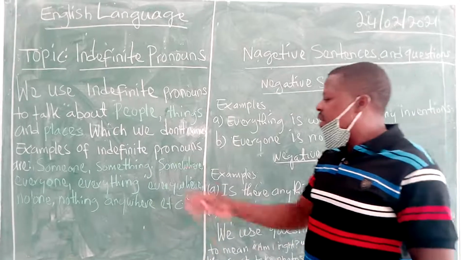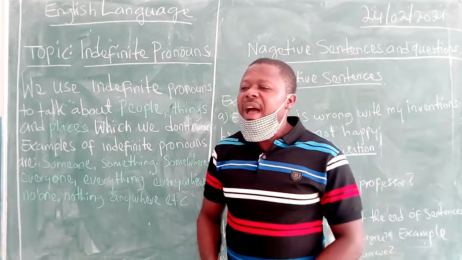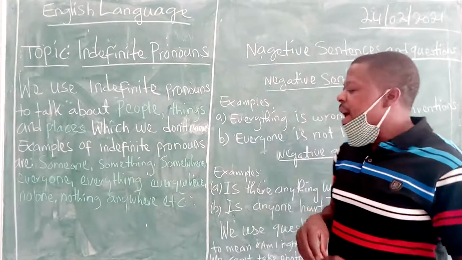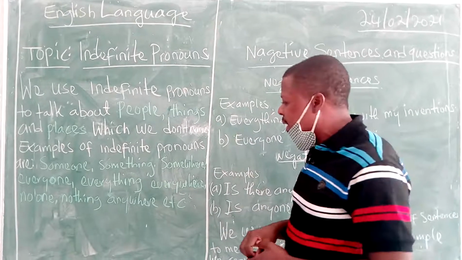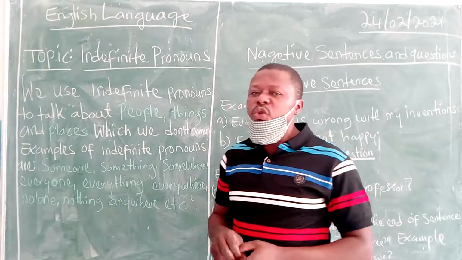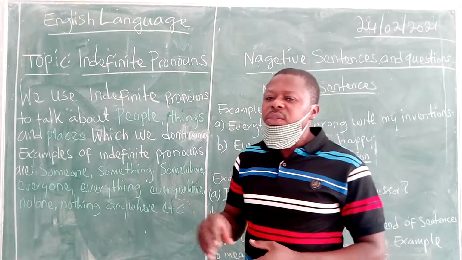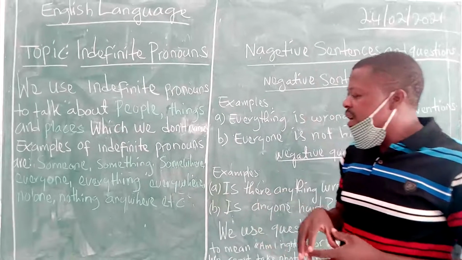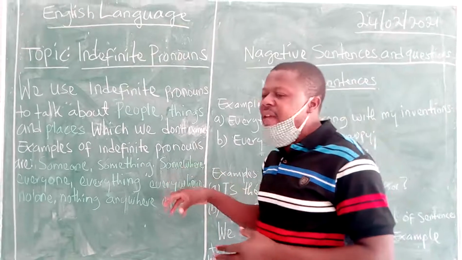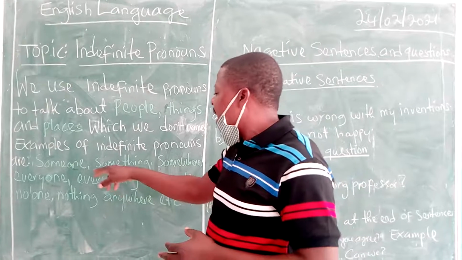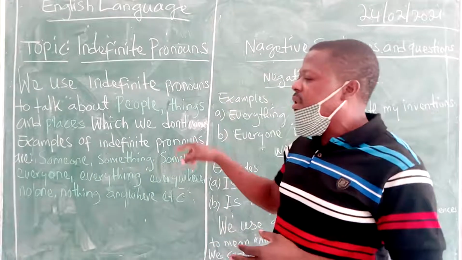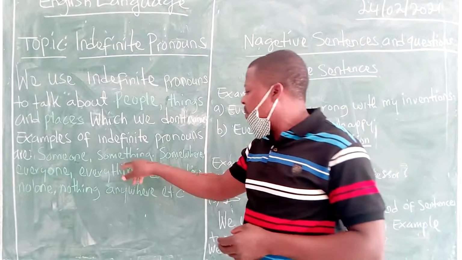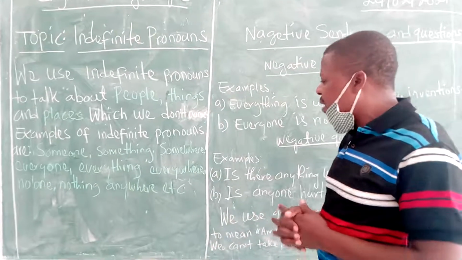Let us take the second example, something. If I have a tennis ball in a bag, and I give the bag to Felipe, and tell Felipe to use an indefinite pronoun to tell me about the bag, he is going to say, something is inside the bag. He will not say a tennis ball is inside the bag. He will say something. Something replaces the name of the tennis ball. So something is an indefinite pronoun.